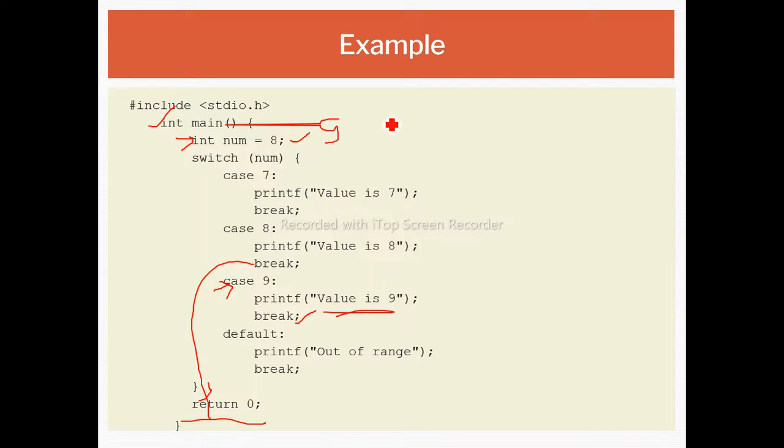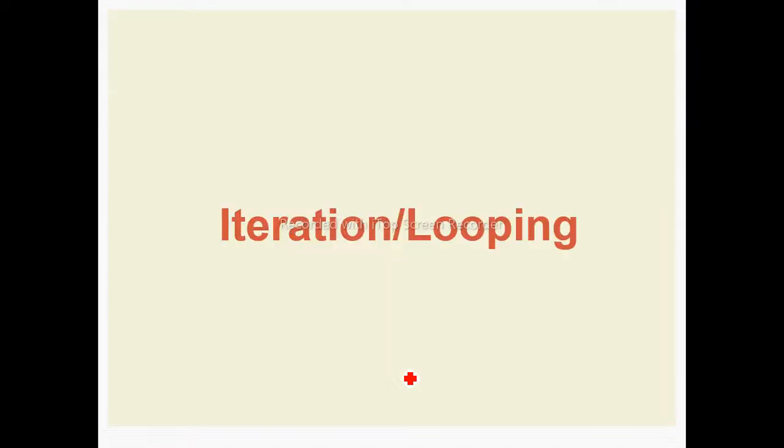If I had stored 1 in the num variable, there is no case 1 anywhere, so the value 1 will not match any of the cases. So the default block of statements will be executed. So if I store num equal to 1, what will be the output? Out of range. So here we completed conditional operators or conditional control statements.